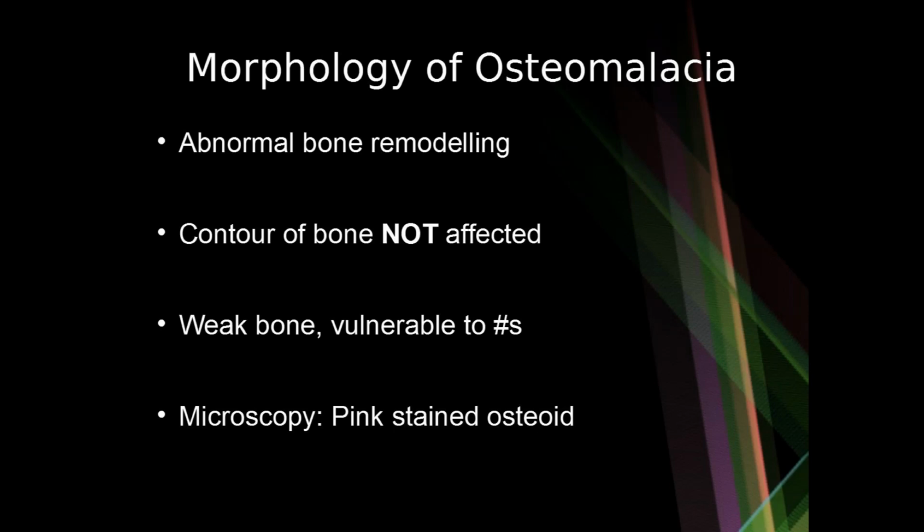Microscopy wise, both in osteomalacia and in rickets, what you are going to see is pink stained osteoid, that is unmineralized or uncalcified osteoid. If calcium were to be there in osteoid, the color would be sort of bluish. Since it is not there, it appears pinkish.